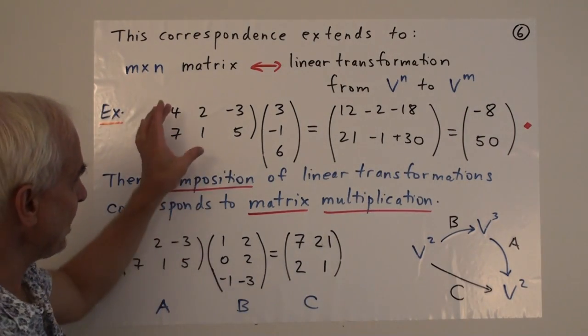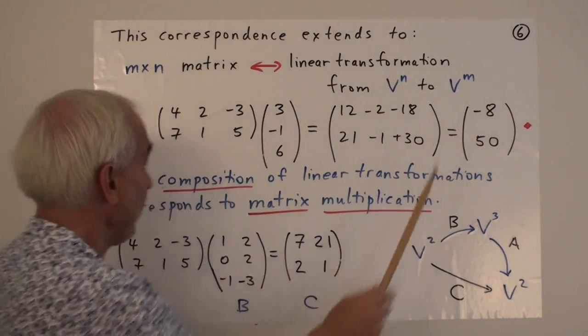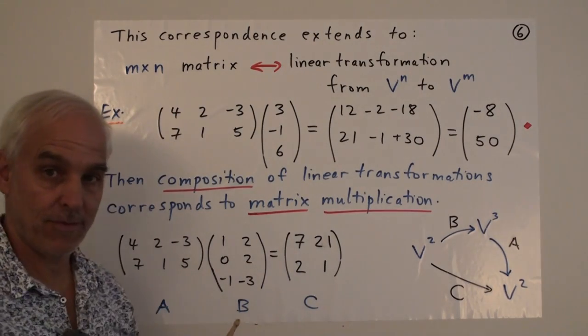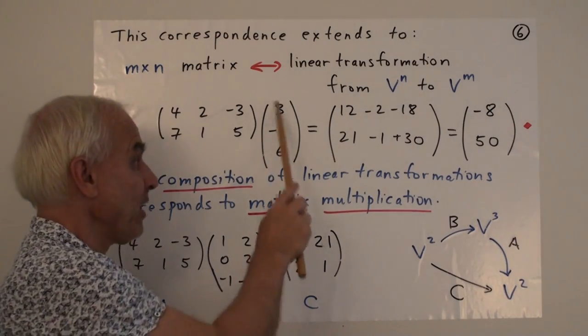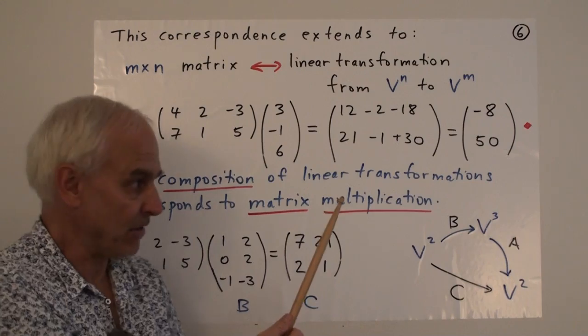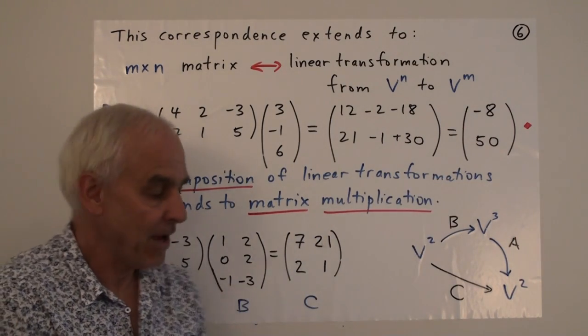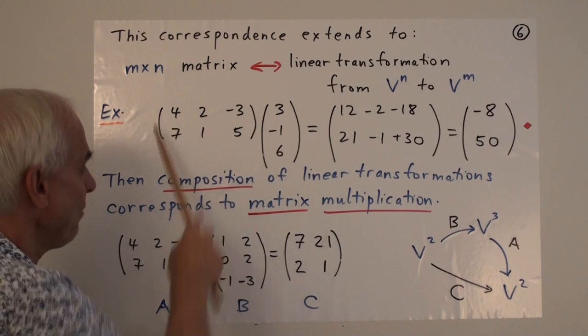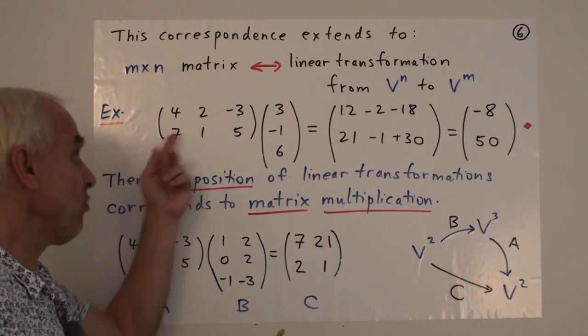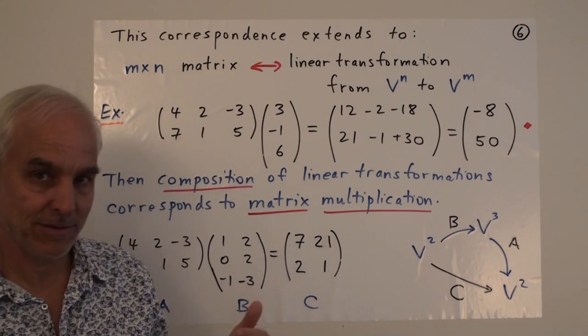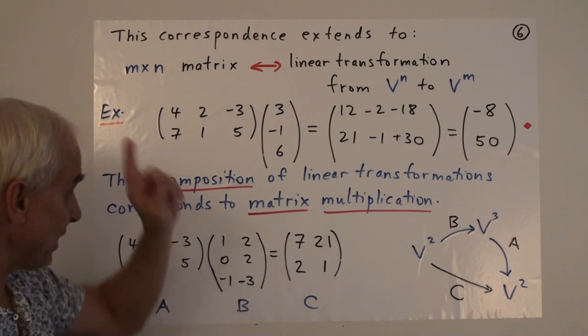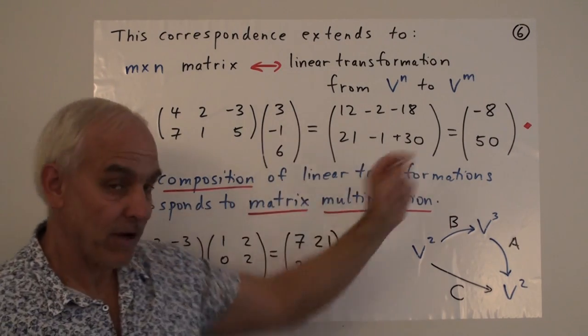But notice that in this case there are only 2 outputs because there's only 2 rows. So we've started with a 3-dimensional vector and we've ended up with a 2-dimensional vector. And that's no surprise, that's because we were multiplying by this 2 by 3 matrix. So the 2 by 3 matrix takes a 3 vector to a 2 vector.